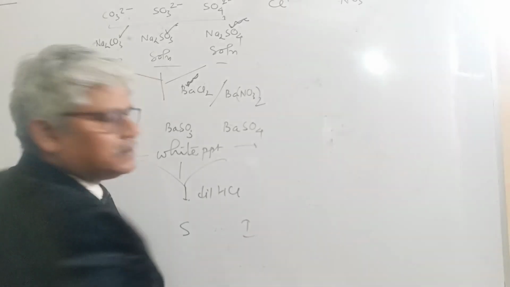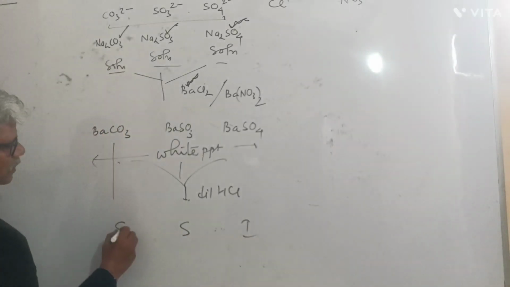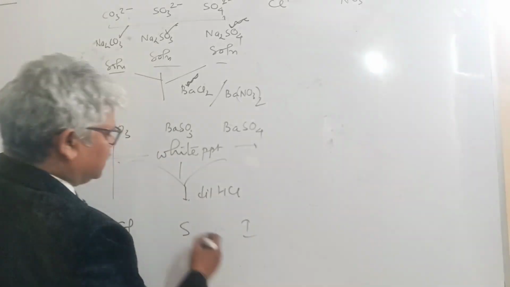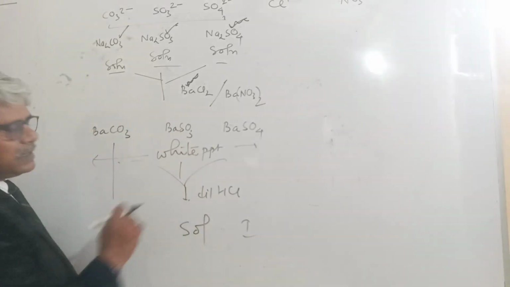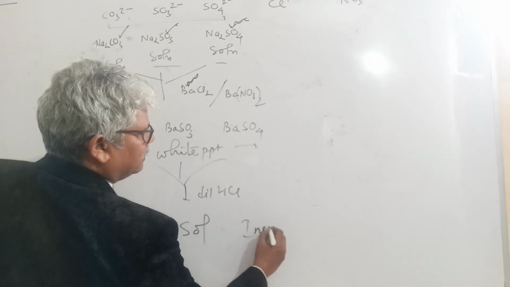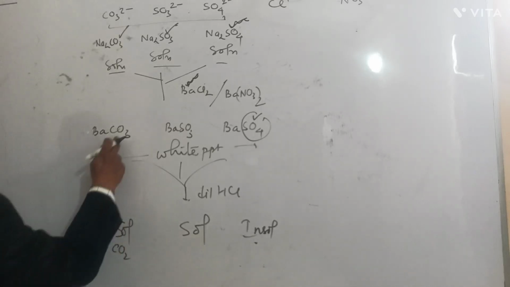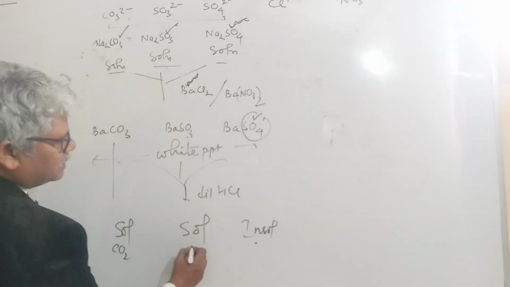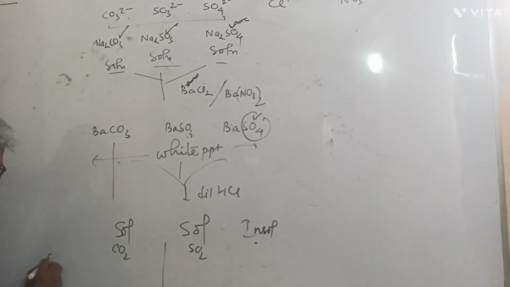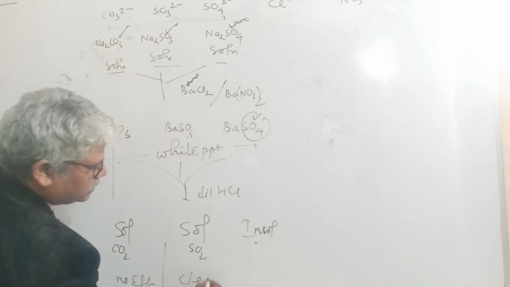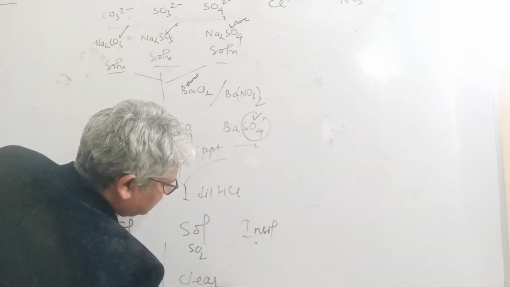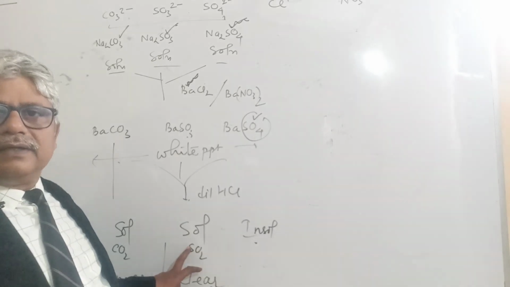This becomes soluble in dilute HCl. This becomes soluble in dilute HCl. This remains insoluble in dilute HCl. Sulfate confirmed. In this case, carbonate releases carbon dioxide, sulfite releases sulfur dioxide, which can be tested by a filter paper soaked in acidified potassium dichromate, which has no effect on carbon dioxide, and this orange colored potassium dichromate changes to clear green in presence of sulfur dioxide.